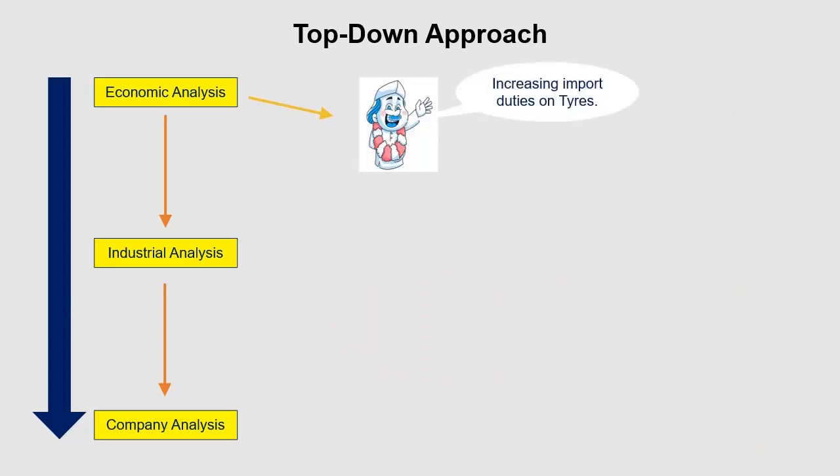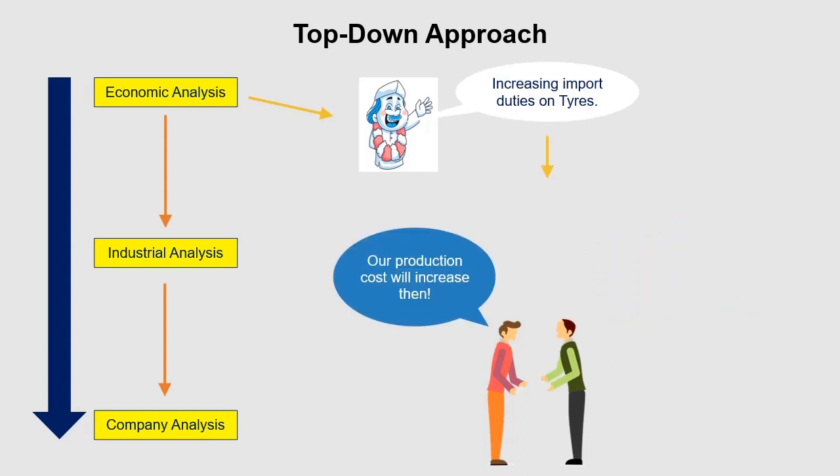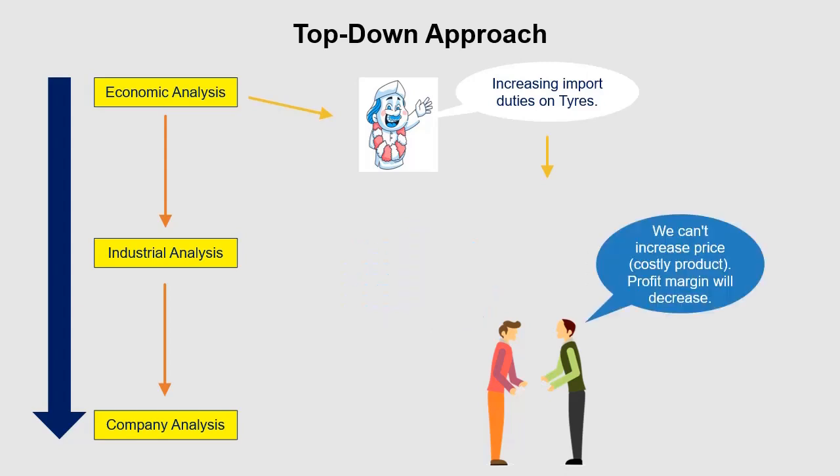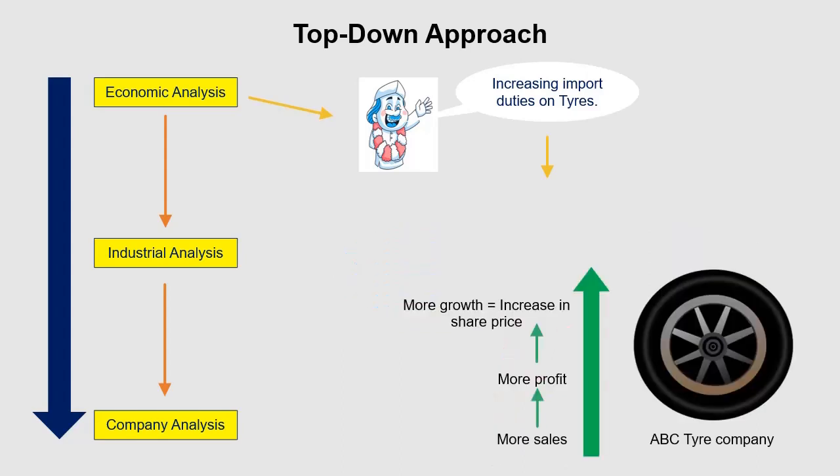Second example, suppose the government has put some restrictions on import of tires. In such a situation, those firms importing tires are going to pay more in case they are continuing import. That will eventually bring the manufacturing cost up. And because of competition in the sector, the firm importing the tire cannot increase the price. Hence, their profit margin will decrease. But what if they now go to the domestic market for buying the tires? Therefore, local players are going to get benefit.